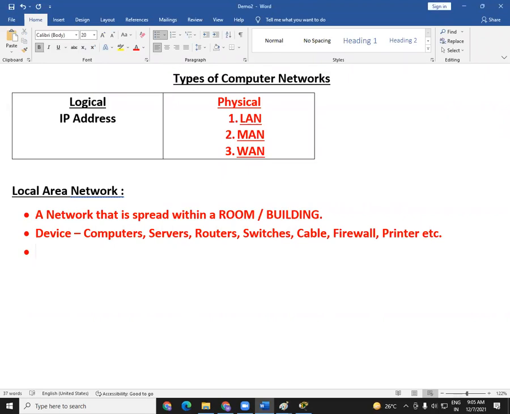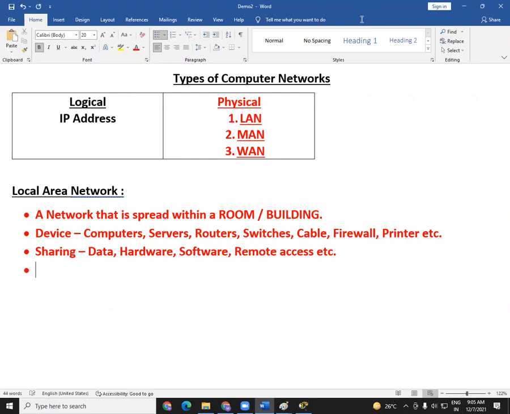Now, what is the purpose of connecting all these devices? Of course, it is sharing. Sharing is a major purpose, right? Remember what we said yesterday: sharing data, sharing hardware, sharing software, allowing remote access, etc. This is the main purpose of your computer network. So we should know where exactly the network is present, how far it is present, or how much geographical area it is covering. That is one thing we should know. And the devices, we should know what devices we are using in this computer network. And the third thing is we should know what is the purpose of this computer network.